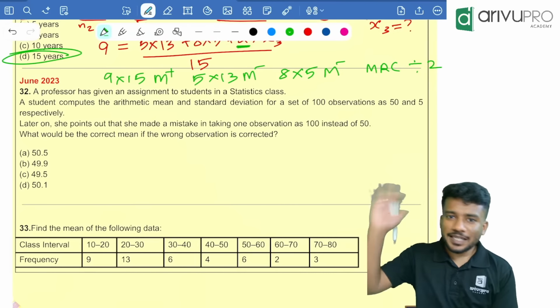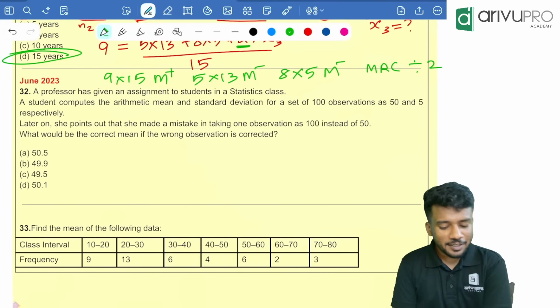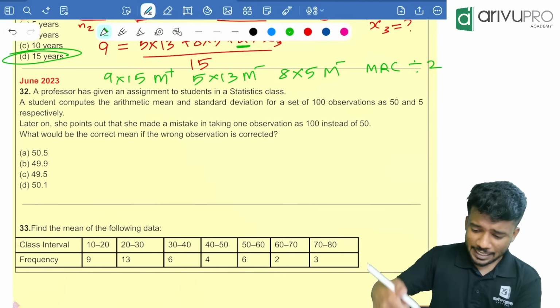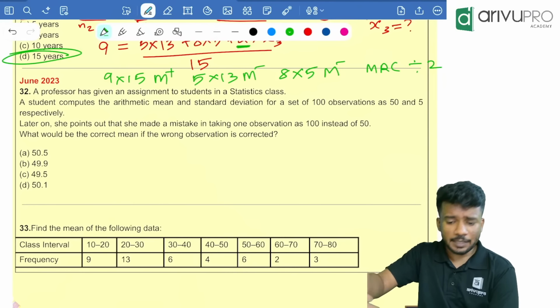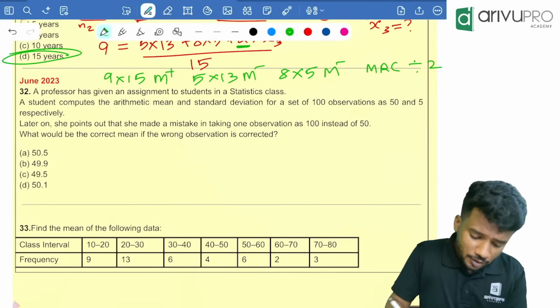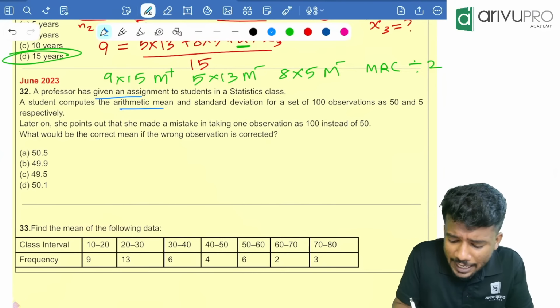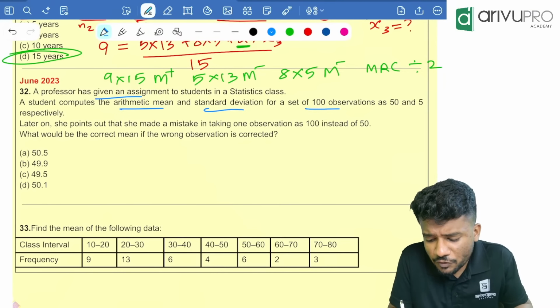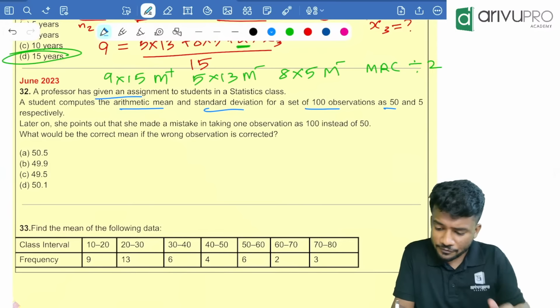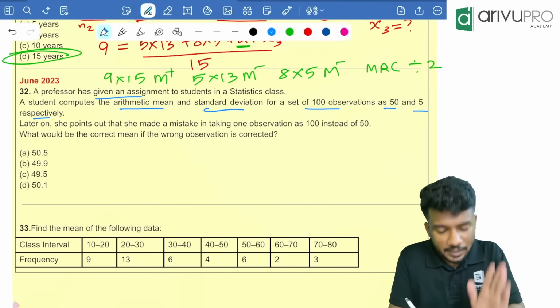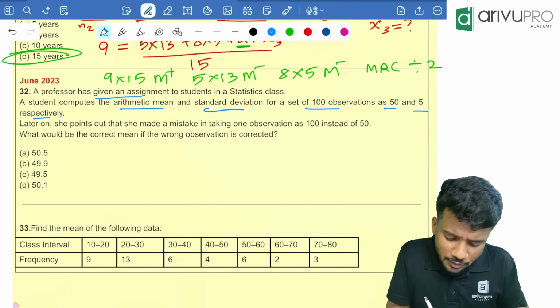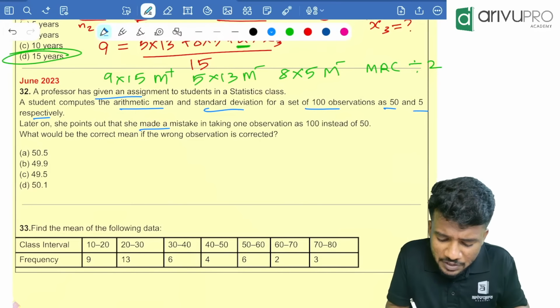June 2023 attempt. We are going for that. So it is a repeated question. The same question was there in your current MTP. So a professor has given an assignment to students in statistics. A student computes the AM and standard deviation for a set of 100 observations as 50 and 5 respectively. Later on, she points out that she made a mistake in taking one observation as 100 instead of 50. Very easy. What would be the correct mean?